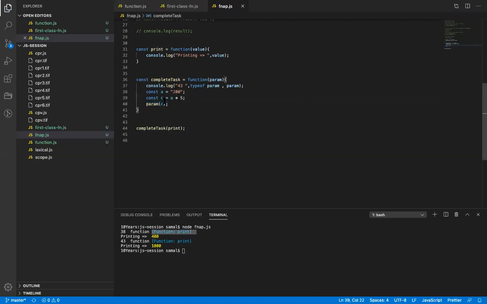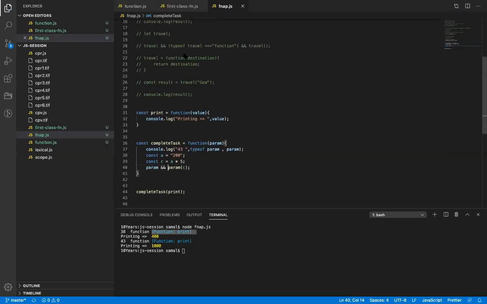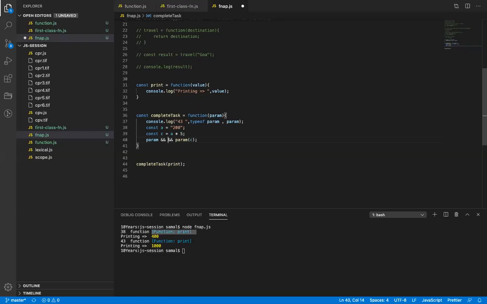So we'll say param double and, which gives one level of protection that param is defined while you're calling it. But if param is a true value or a string value, it will still crash. So param triple equal to function, right? We will again have to add this conditional check: if param is equal to function, then I will call the param.